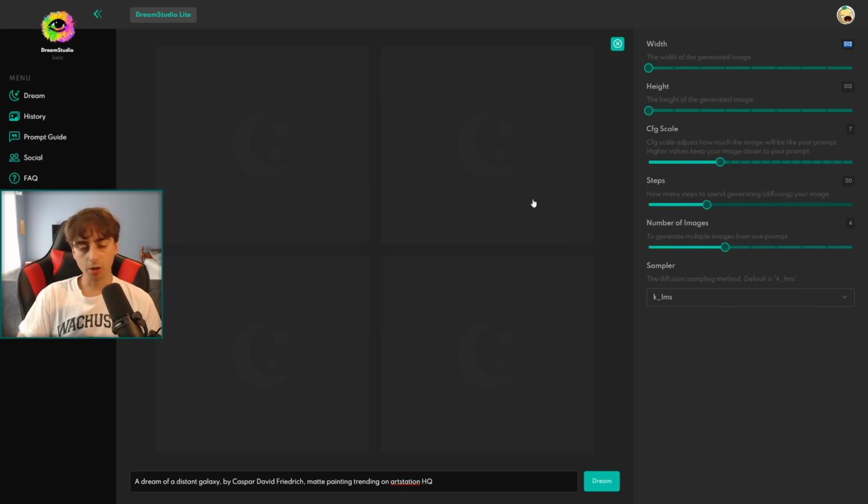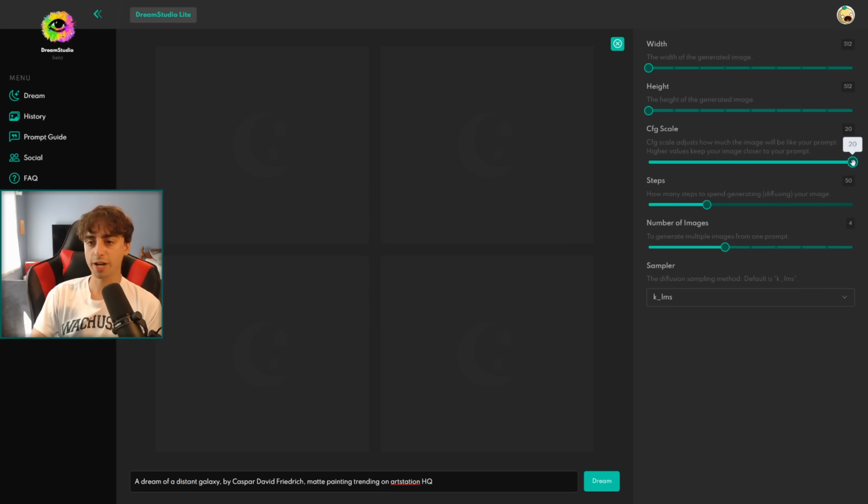So after covering all of that, we are moving on to the CFG scale. This is a way of saying how much the AI will try to match the prompt, the actual words we put down here. And you might think, oh, I want my image to match the prompt as closely as possible, I'm just going to crank this CFG scale number. Well, you actually don't want to do that. Sometimes you might get really repetitive looking images at a high CFG scale. It might be a little bit less creative of an image.